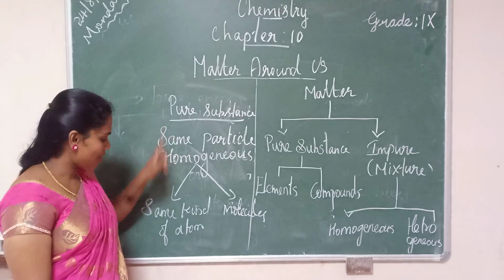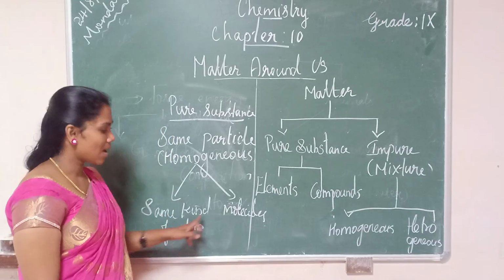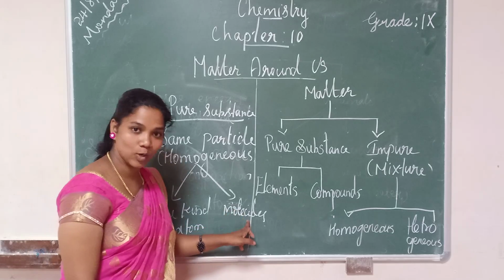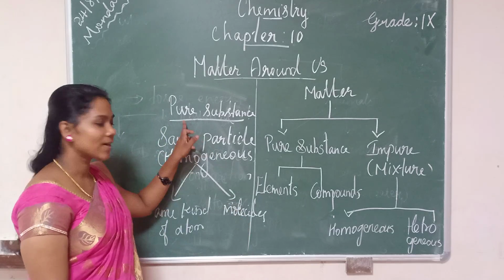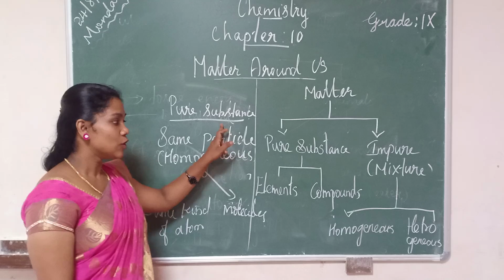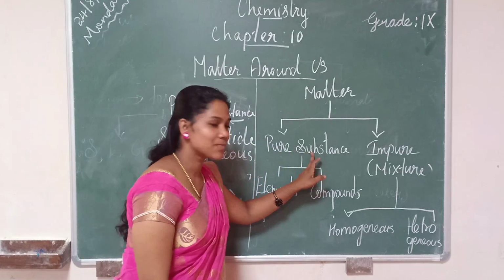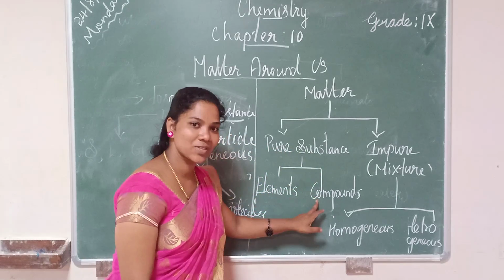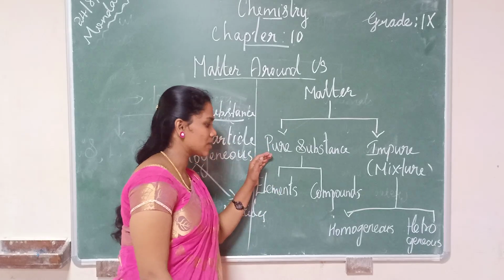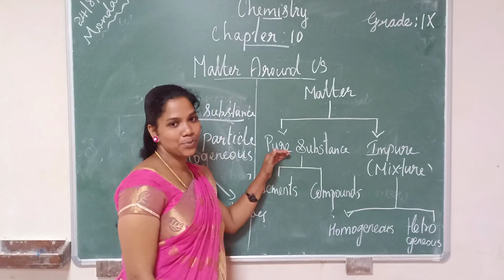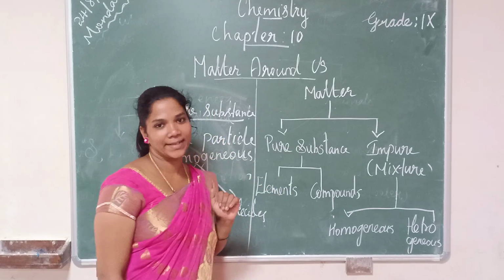A substance made up of the same kind of atom or the same kind of molecule comes under the pure substance category. We already saw what comes under pure substance. Element is also called a pure substance. Compounds are also called pure substance. Now we can see what is this element.